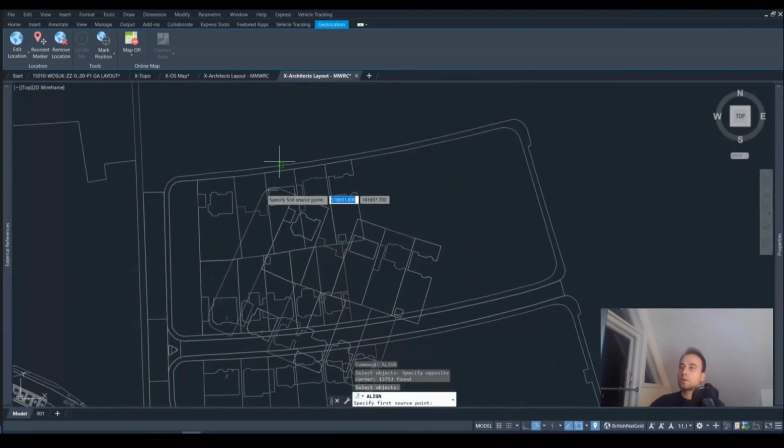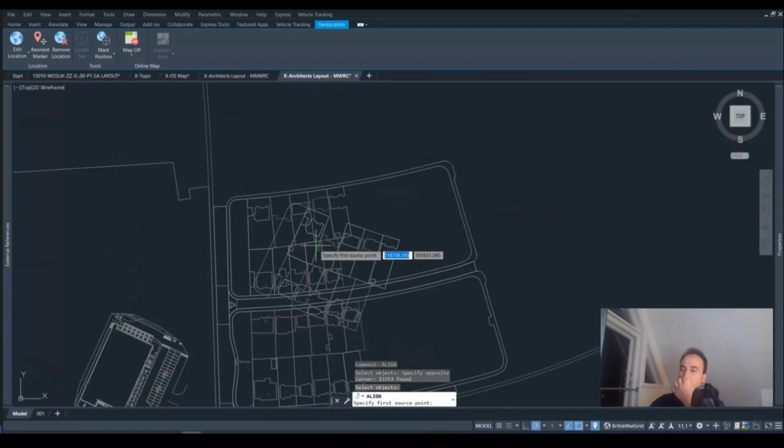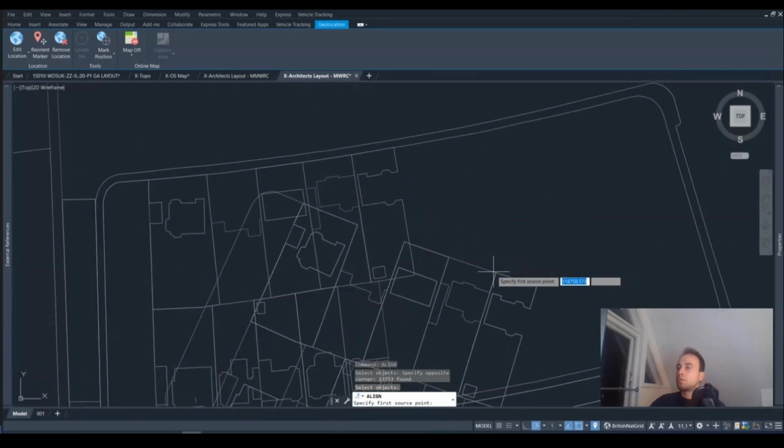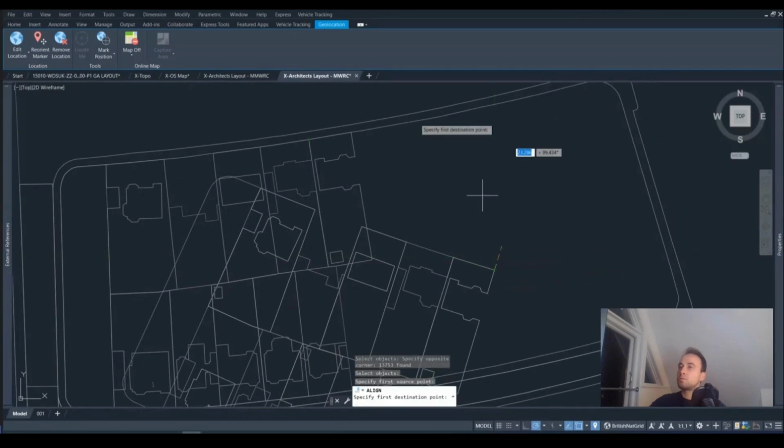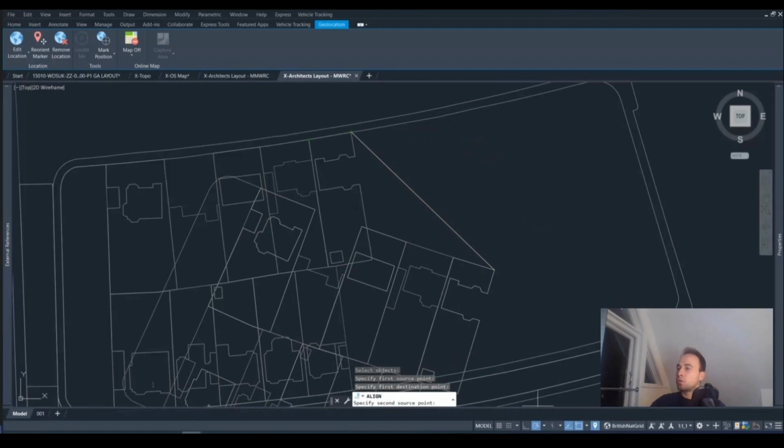As we realized here, there are some reference points with this OS style, and as we can see here, for example, this line is the same as this line. It is asking us to specify the first source point, and that would be the source point from the object that we want to modify. So we pick this point, and now it's asking us to specify the first destination point, and we're going to pick that corner. It's quite important here to have the OS snap on.